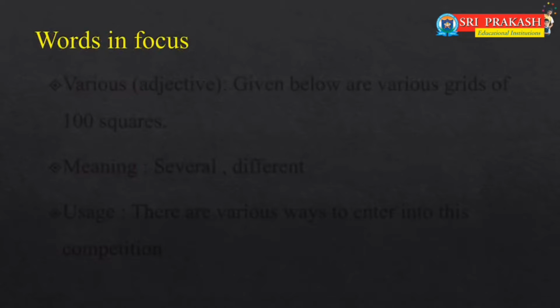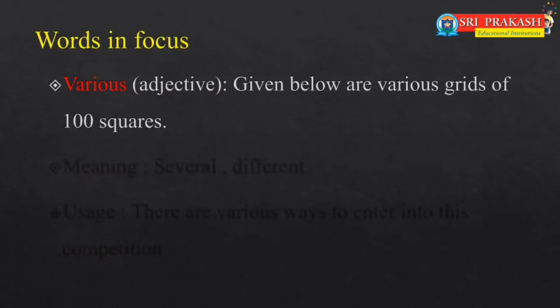Let us learn the second word. The second word is various. Various is an adjective. The textbook usage is: given below are various grids of squares.